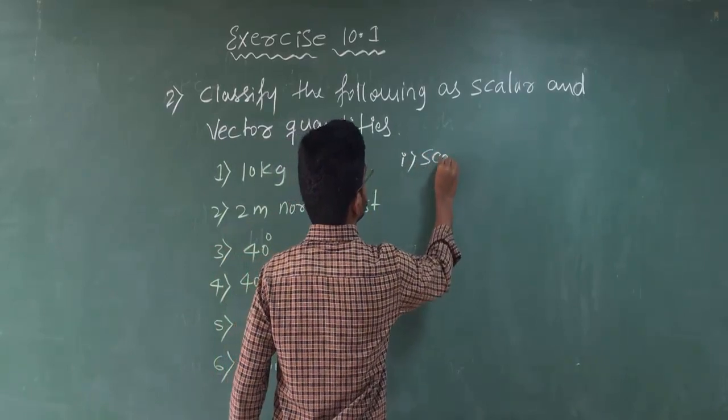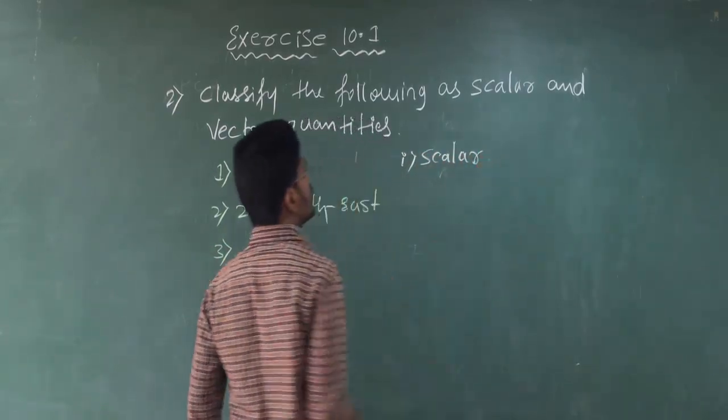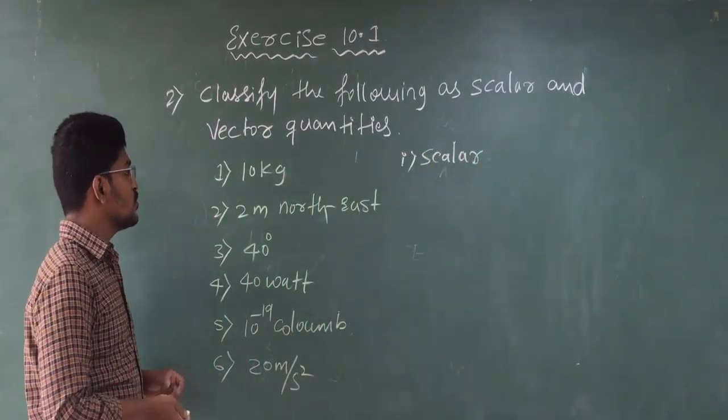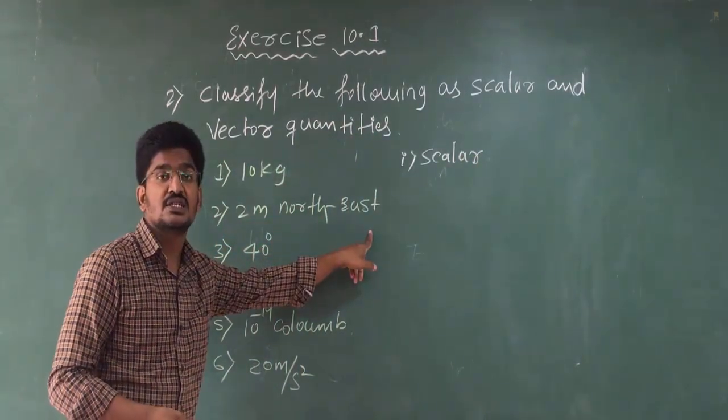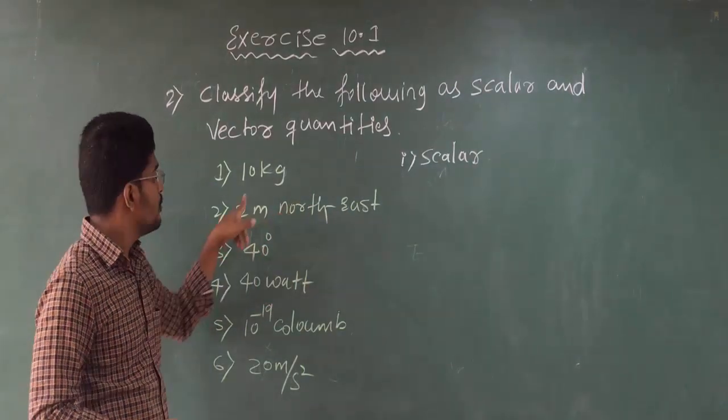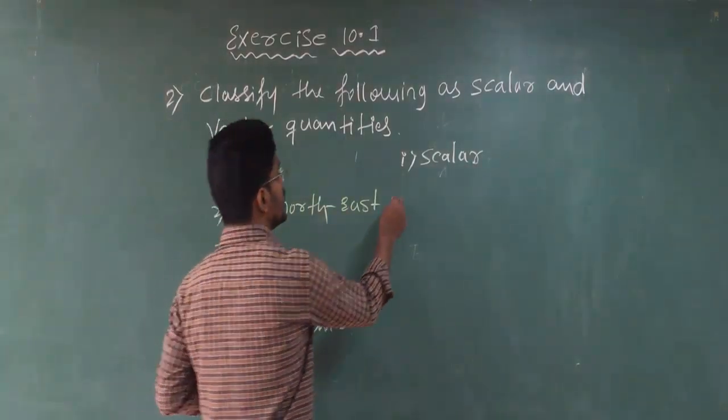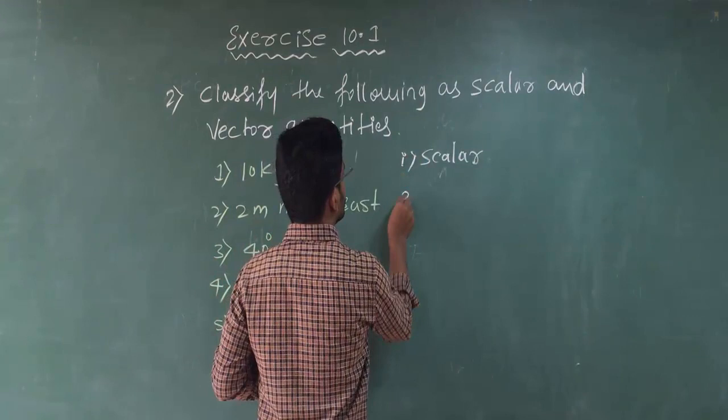Now let us go for the second one, 2 meters northeast. So direction is also present, magnitude is also present, so it is vector.